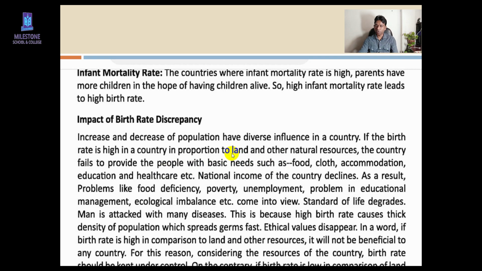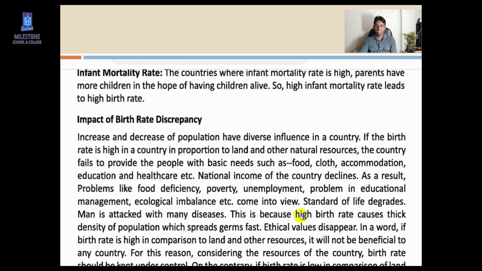So the country is small, people are many, then the country will fail to provide food to the people. On the other hand, the country is big, but they have a small amount of population, that's why they can't develop their country. Okay, so as a summary we can say a large country needs a large population and a small country needs a small amount of population, then both countries can develop.